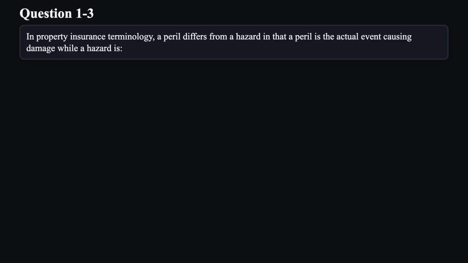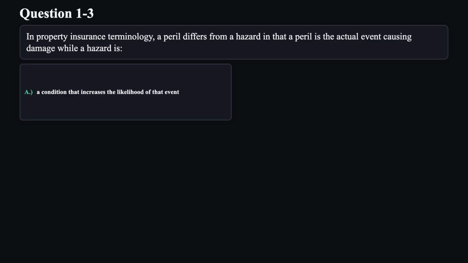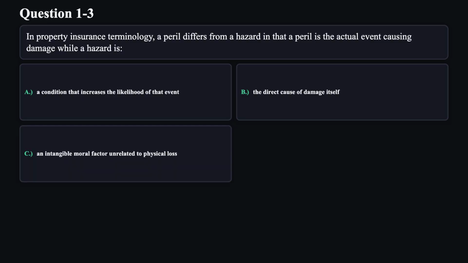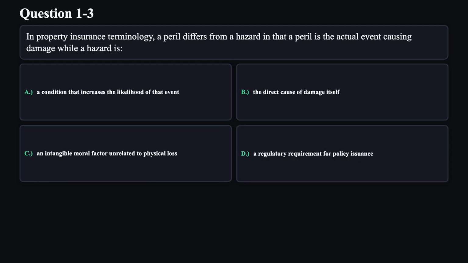Question 3. In property insurance terminology, a peril differs from a hazard in that a peril is the actual event causing damage, while a hazard is A. A condition that increases the likelihood of that event. B. The direct cause of damage itself. C. An intangible moral factor unrelated to physical loss. D. A regulatory requirement for policy issuance.